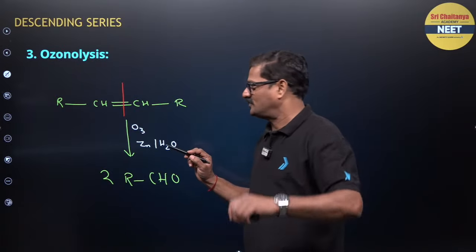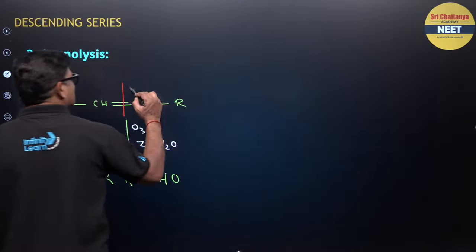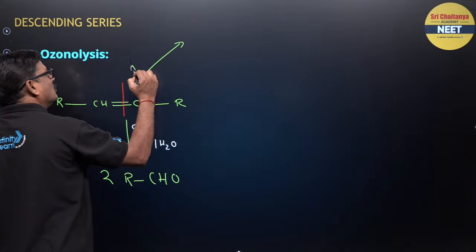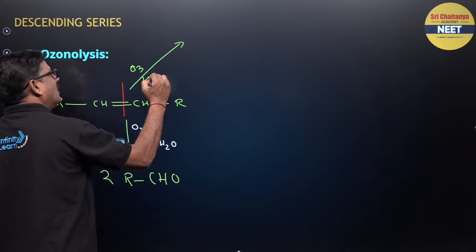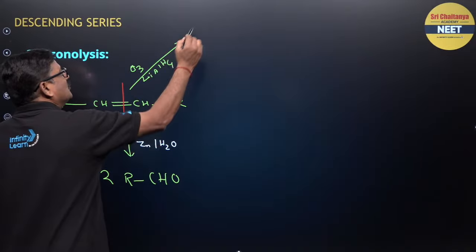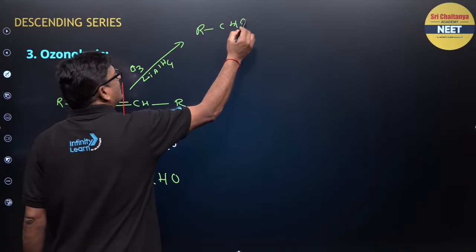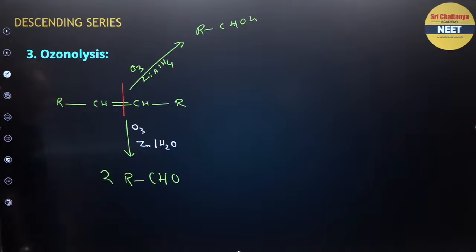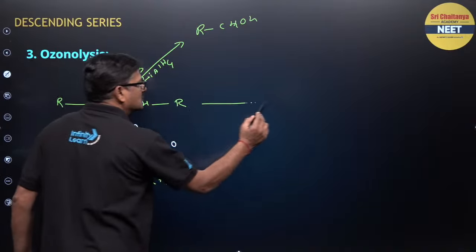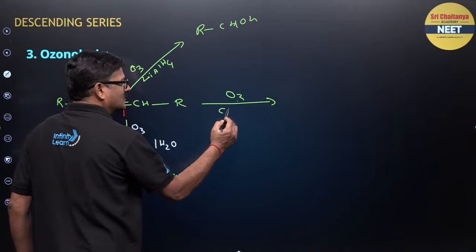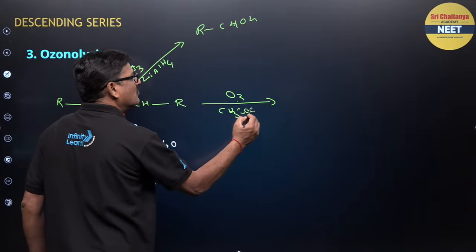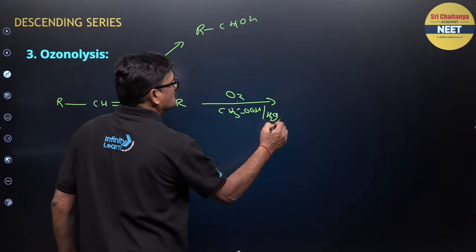And if you use lithium aluminum hydride, what will you get? So there are three types of things. If I use O3 and lithium aluminum hydride, you are going to get RCH2OH. This is reductive. And if I use O3 and CH3COOH and H2O2, so what happens?